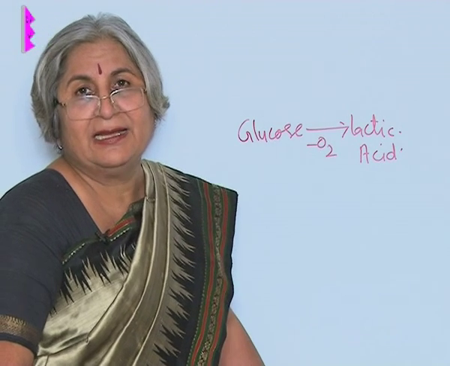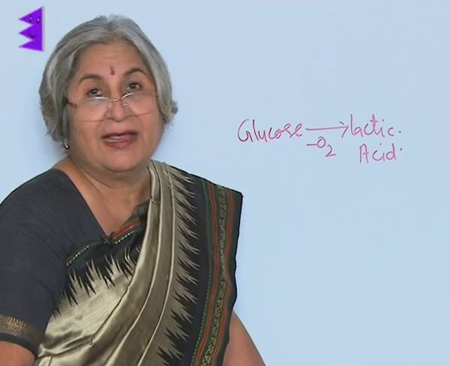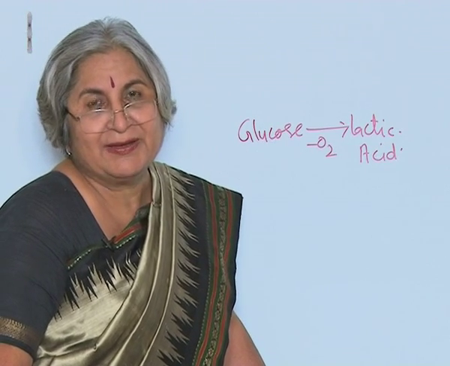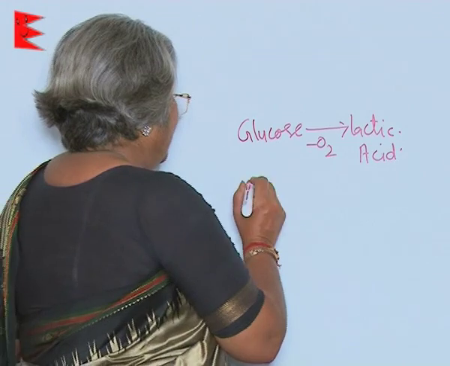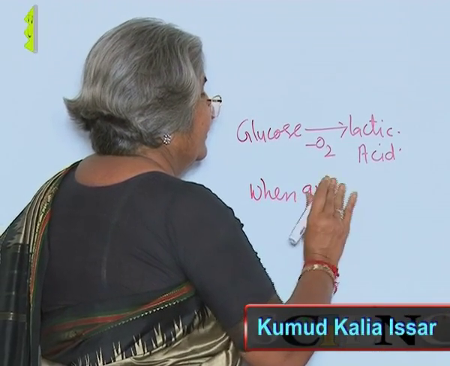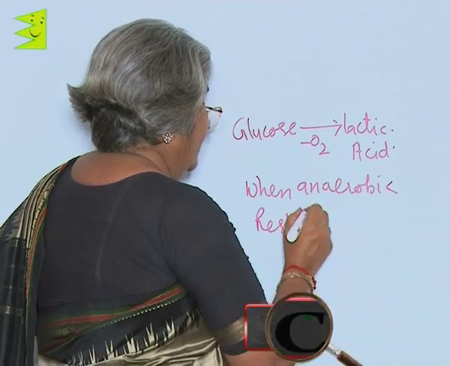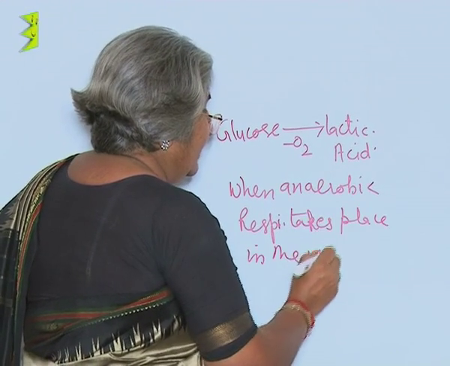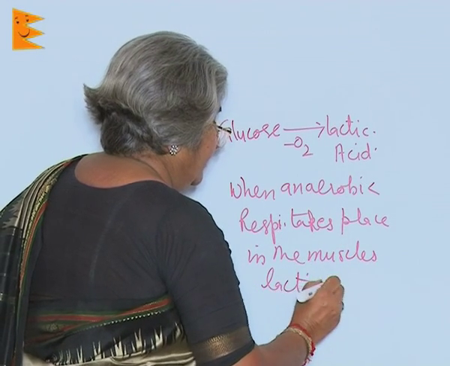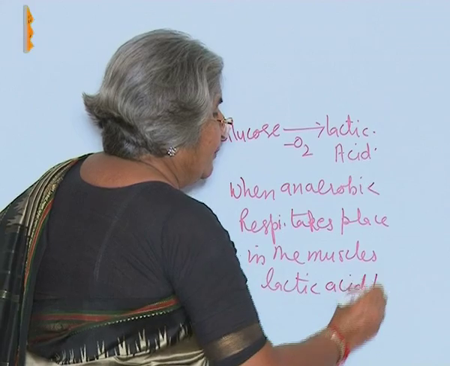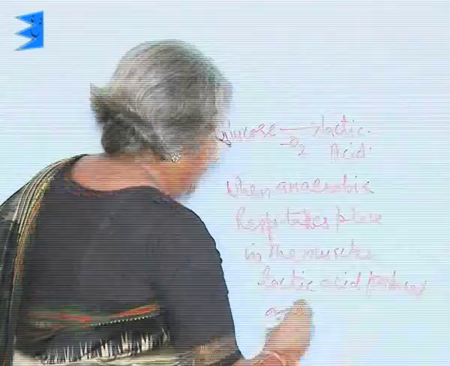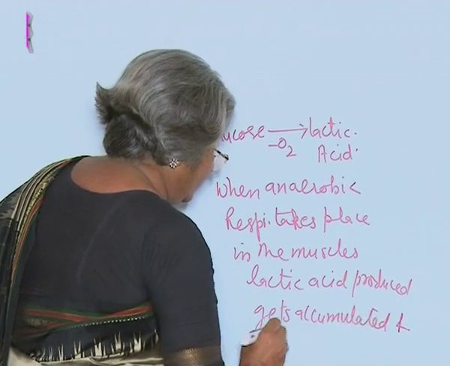This lactic acid gets accumulated in the muscles and what do we get? We get cramps, right. So, you can say that when anaerobic respiration takes place in the muscles, lactic acid is produced. Lactic acid produced gets accumulated and causes cramps.